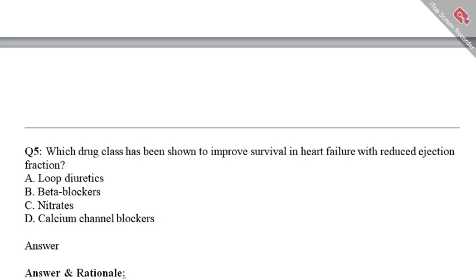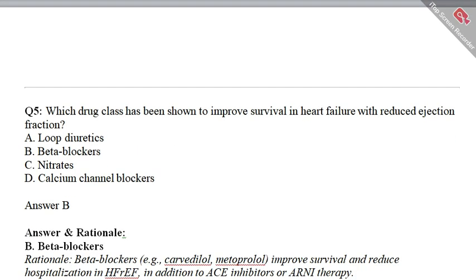I will pause for 5 seconds. You select the correct answer, and let's see if you are able to answer this question. If you went for option B, well done, you are doing a great job, and option B is the correct answer. Why is option B the correct answer? Let's go to the rationale.